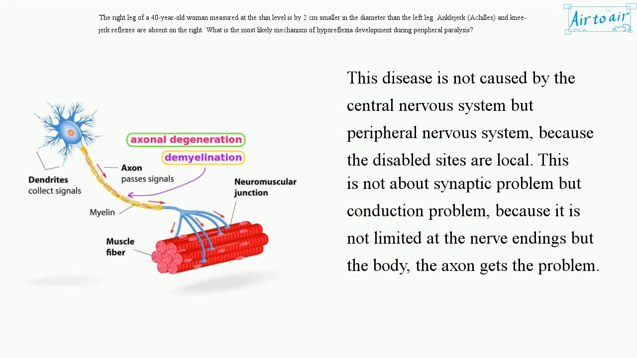This disease is not caused by the central nervous system but the peripheral nervous system, because the disabled sites are local. This is not about a synaptic problem but a conduction problem, because it is not limited to the nerve endings, but the body, the axon, gets the problem.